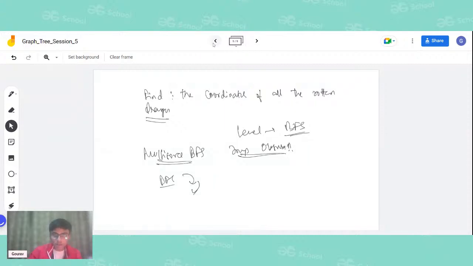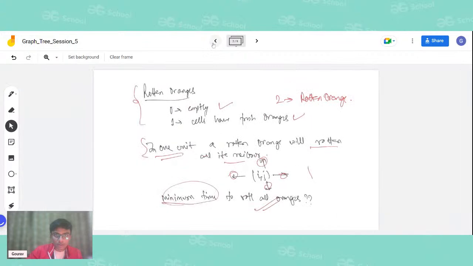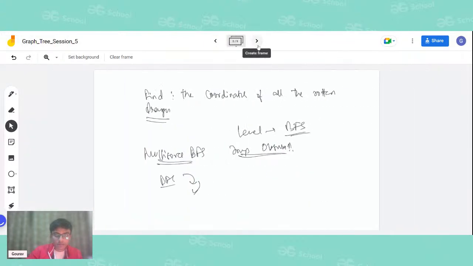So let us look into another example and see why this will fail. I am writing an example here and telling why DFS will fail. So let us say there is a two here, there is one, there is another one, there is one, there is one, there is one, there is a two. Now let's say the remaining are zeros.